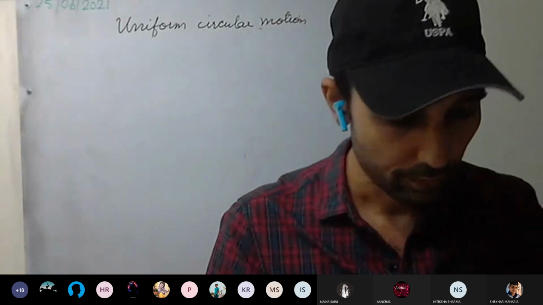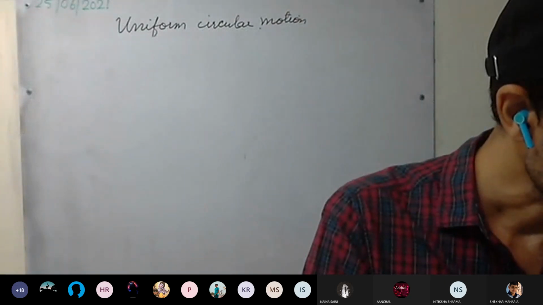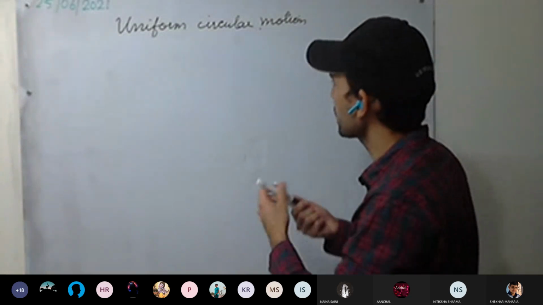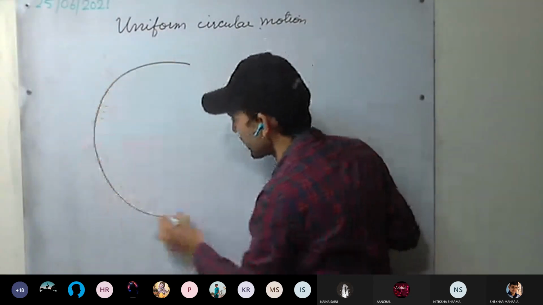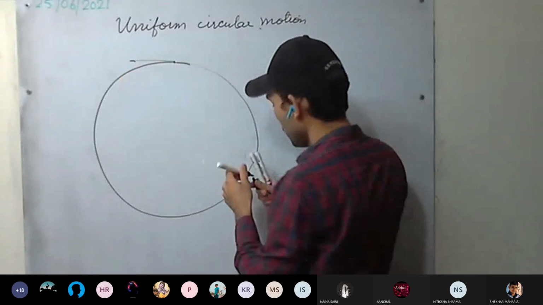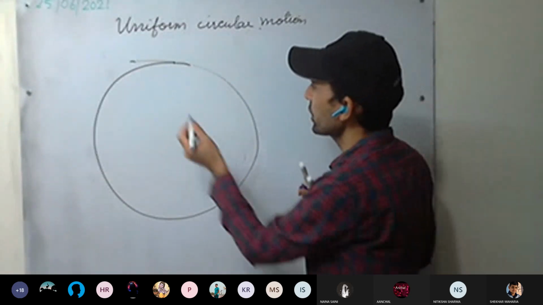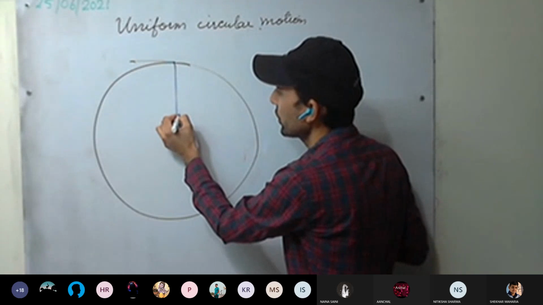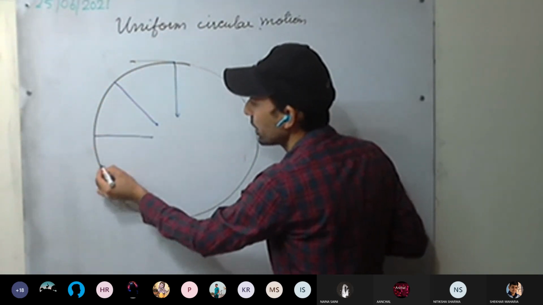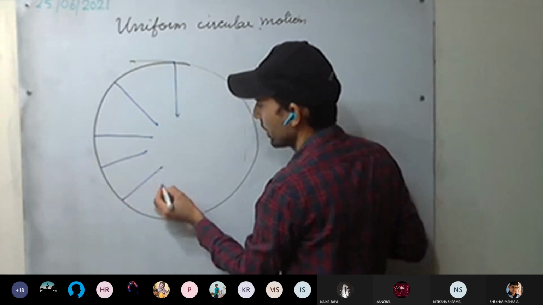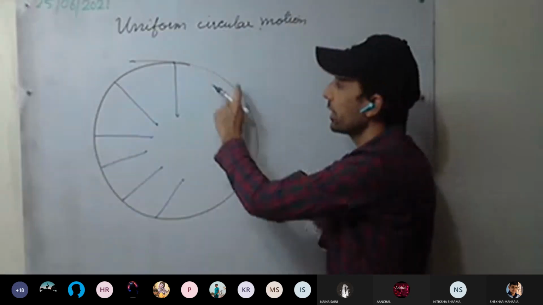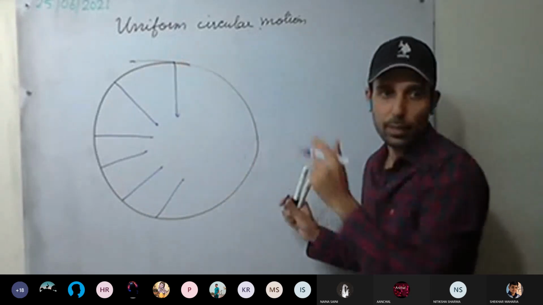Okay, so we will discuss this. Centripetal force, we already discussed. That is, there is a continuous force acting on this body, and that force is towards the center. And because of this force, its direction keeps on changing. That's how the body is moving in a circular path.